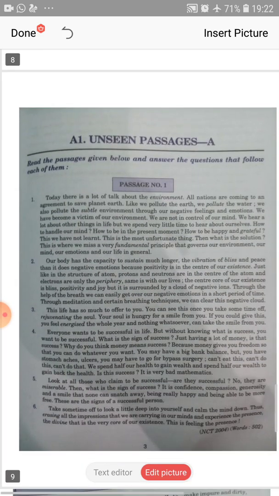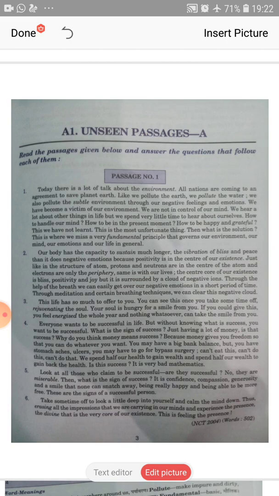So here we will see one passage. This is your first passage of your book. Read the passage given below and answer the questions that follow each of them. Before starting this, I just want to tell you some useful hints for your reading skills.